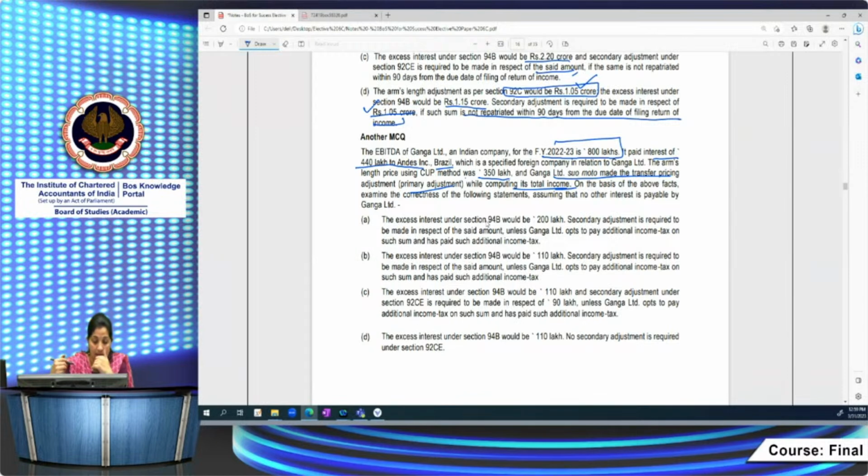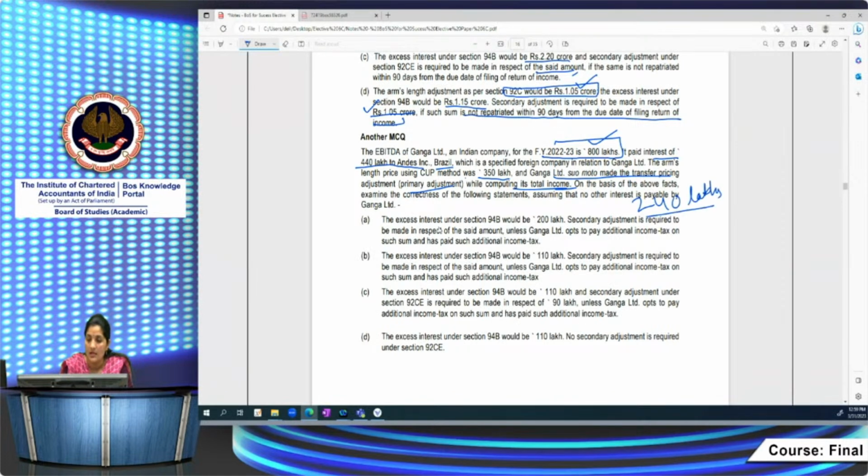Now you have to determine. Let's compute both the things. आपको पता चल गया CUP method पे आपके ALP you have determined is 350 lakhs only, and so here let's compute this disallowance. 800 lakhs के EBITDA का 30% कितना? 800 lakhs का हुआ. 30% of EBITDA is coming to 240 lakhs.